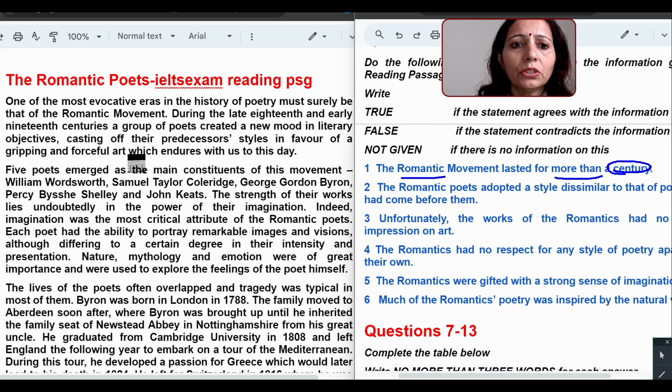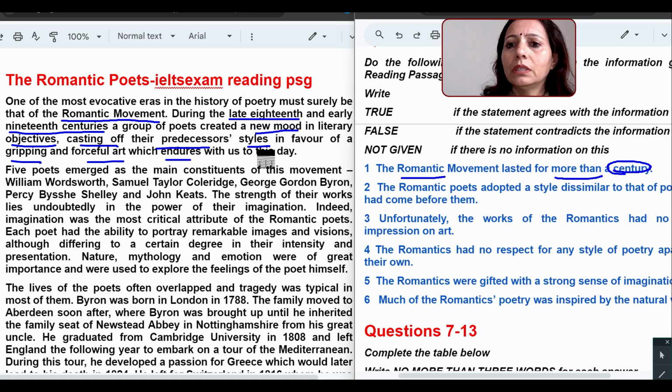So of course, for the first type of question, I will be looking for these keywords, this question statement's location, in the first paragraph. One of the most evocative eras in the history of poetry must surely be the romantic movement. Okay, this romantic movement phrase we have got. During the late 18th century and early 19th century, a group of poets created a new mood in literary objectives, casting off their predecessors' styles in favor of a gripping and forceful act which endures with us to this day. Okay. Here they are asking lasted for more than a century, but here they are saying I don't think so.